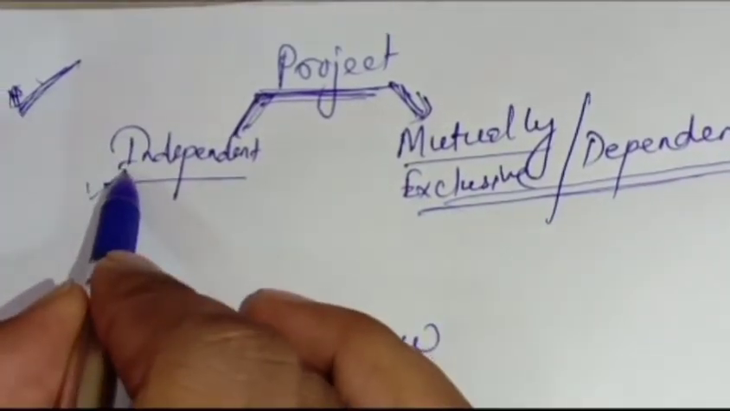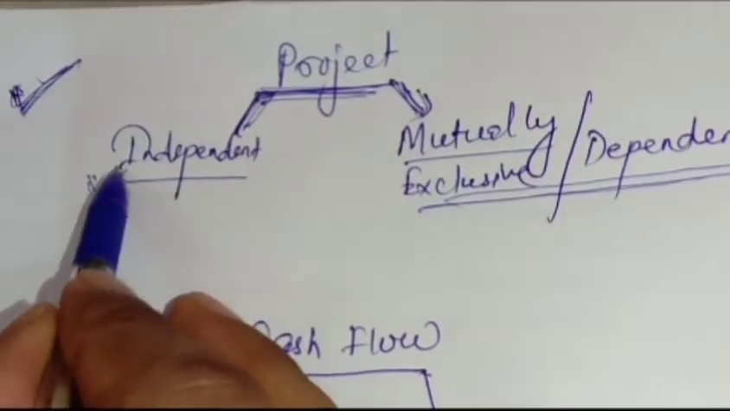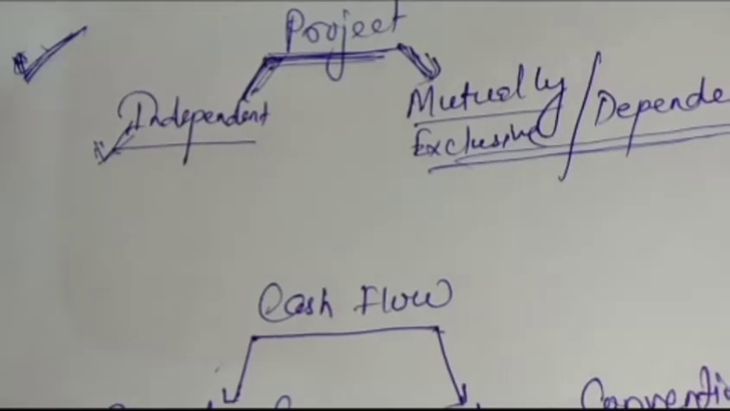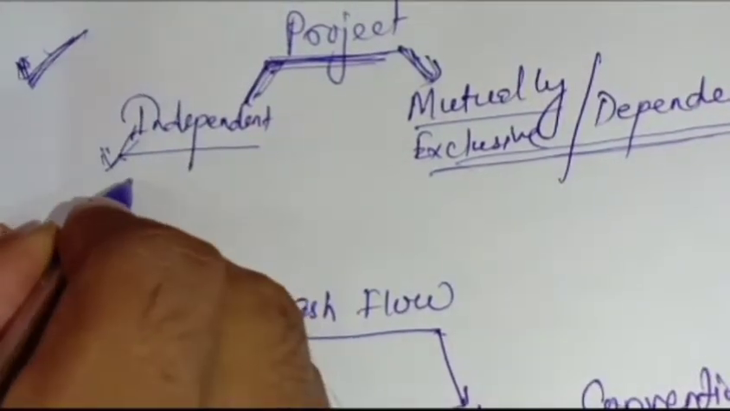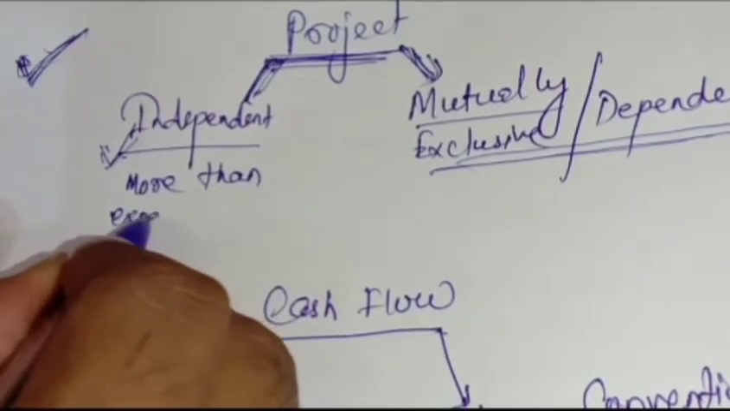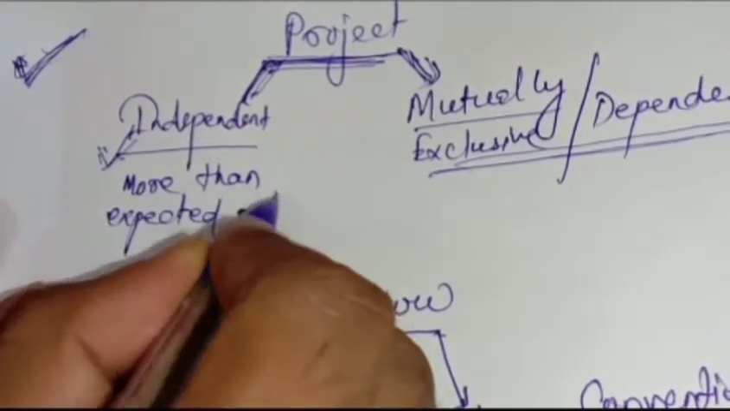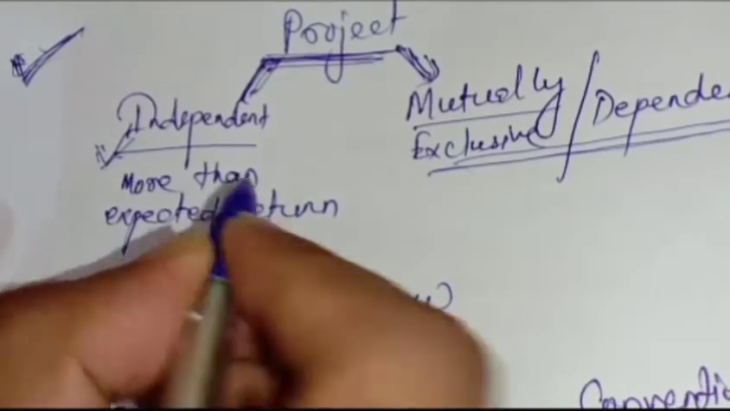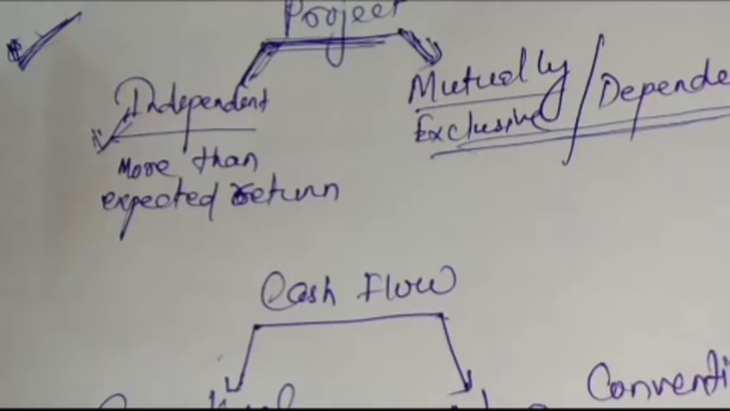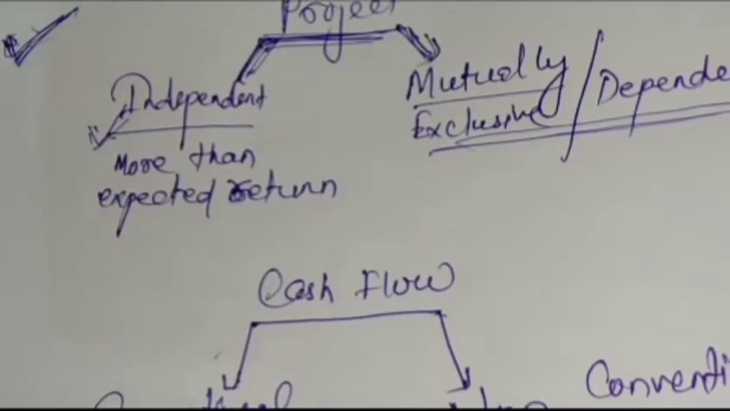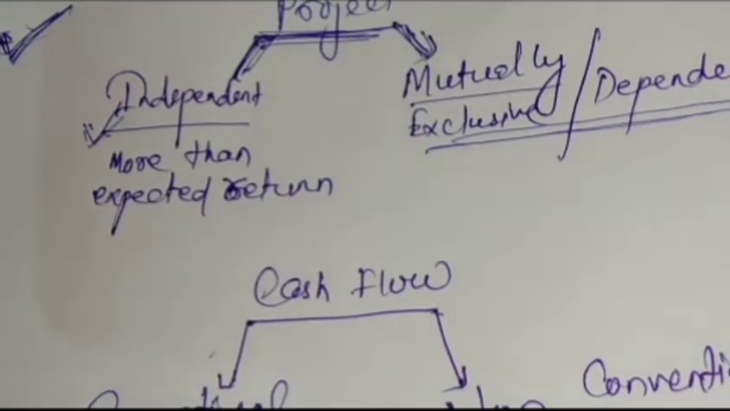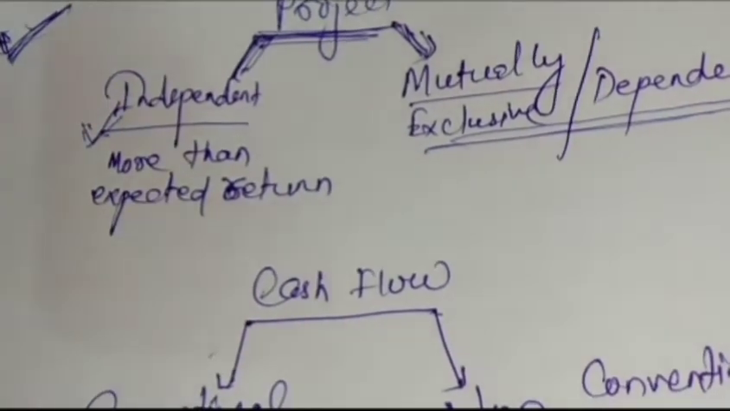So what is an independent project? Independent projects are those projects which are not depending on each other. That means you can accept all the projects if they are giving more than the expected rate of return. Suppose you have to buy 10 buses. In that case, you can accept any 10 buses which are giving you more return.